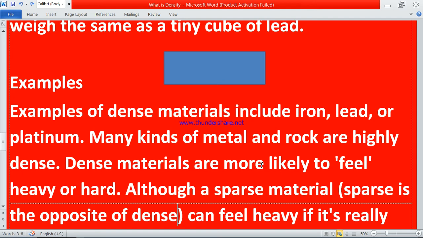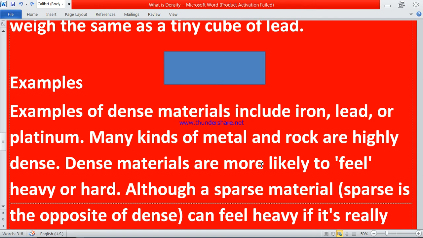You have studied that the opposite or antonym of dense is sparse. So sparse materials are objects with less density or no density, like air. Air has a density of 1.20 kg per meter cube.